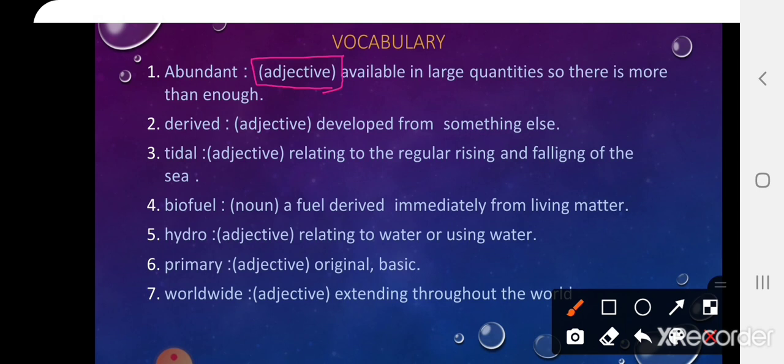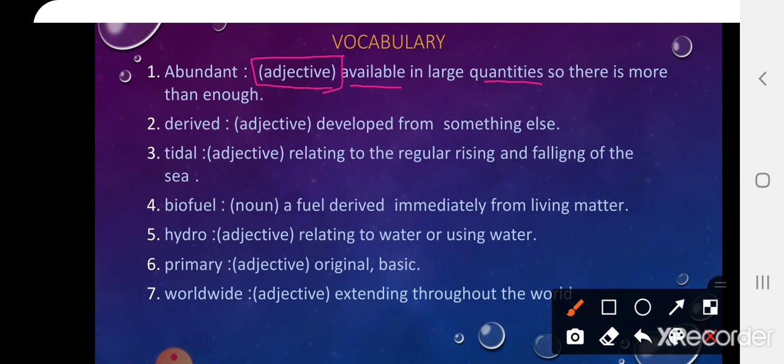What does it mean? Available in large quantities, so there is more than enough. Available متوفر in large quantities, كميات كبيرة, so there is more than enough. So it means متوفر بكميات كبيرة, abundant.